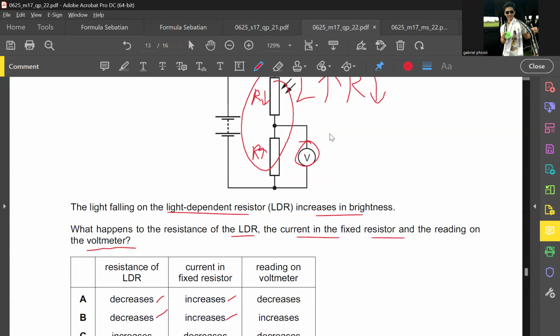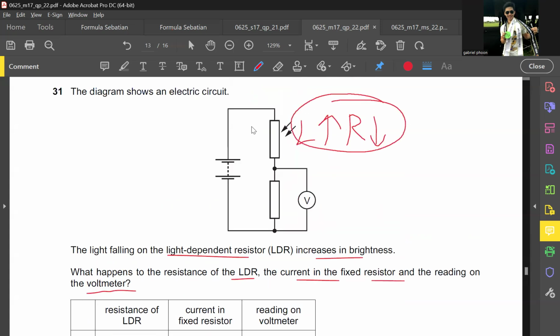The answer is increase. Why? Guys, listen up. Right now, this thing has lowered resistance, and this thing will be relatively higher resistance, relatively meaning compared to this. When this thing has comparatively more resistance, it will take in more volts. Since this is in parallel, if I have more volts here, I'll have more volts here also. And thus your answer should be increase.